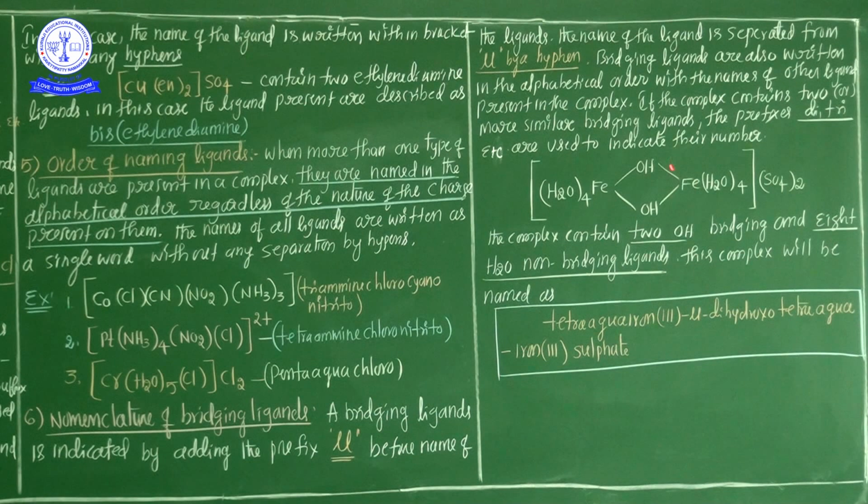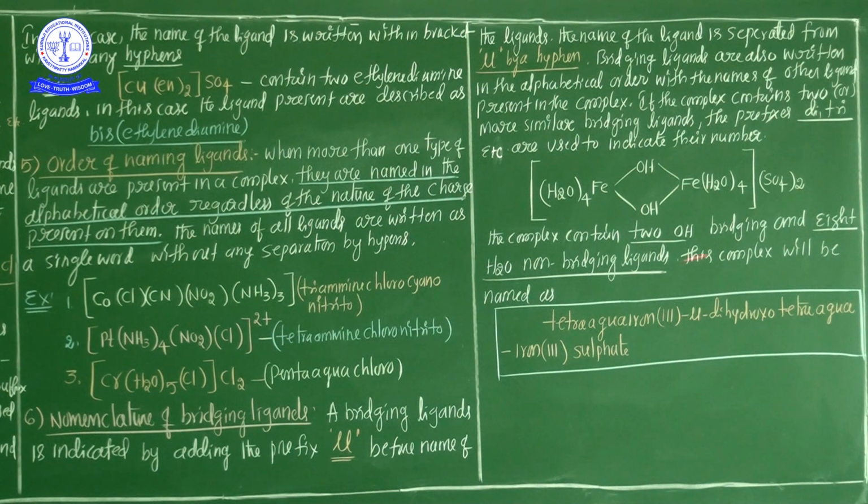So the two hydroxo groups are used to link the two Fe atoms, but the 8 aqua groups are not used to link the Fe atoms. Water is a non-bridging ligand and the hydroxo group is a bridging ligand. So here 8 aqua groups are present. This complex totally consists of 8 aqua non-bridging ligands and 2 hydroxo bridging ligands.